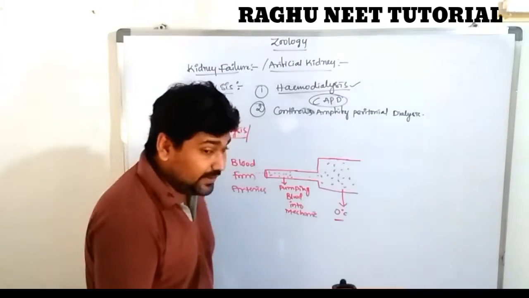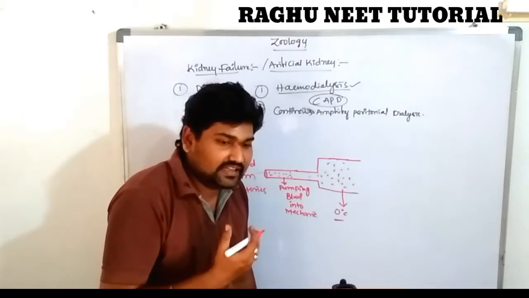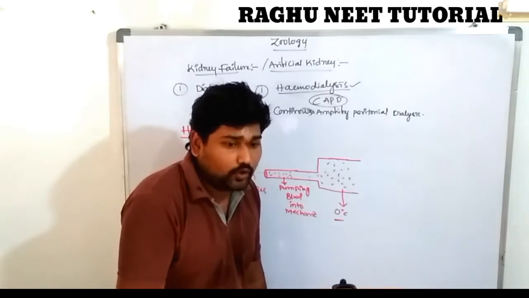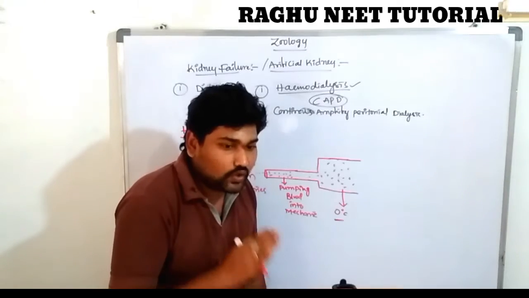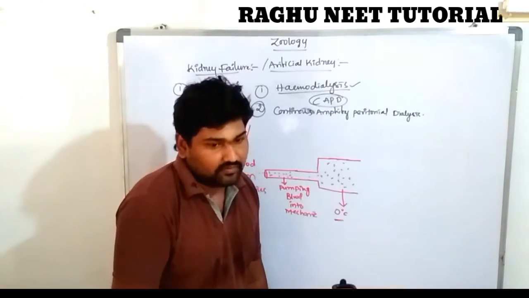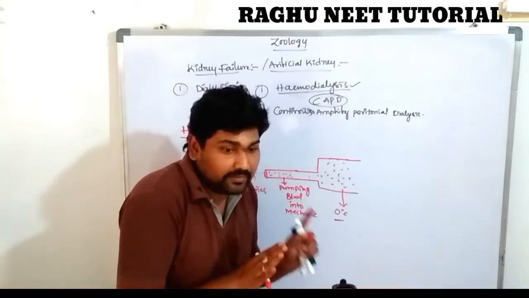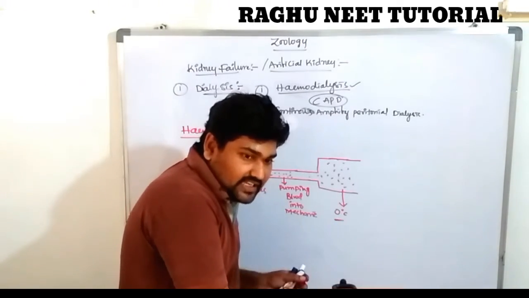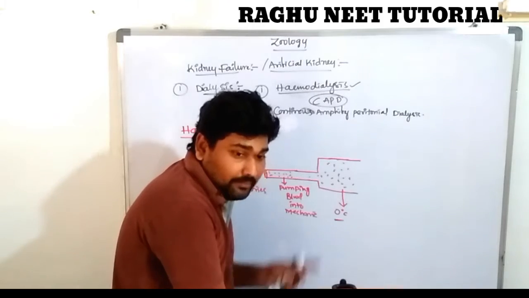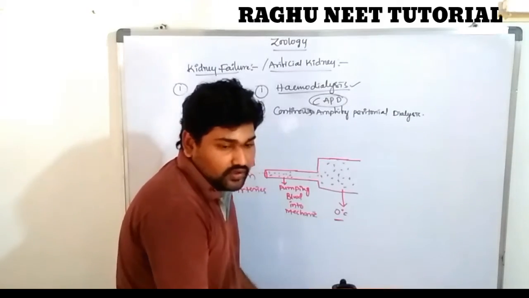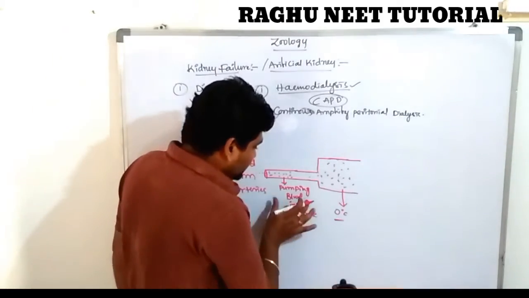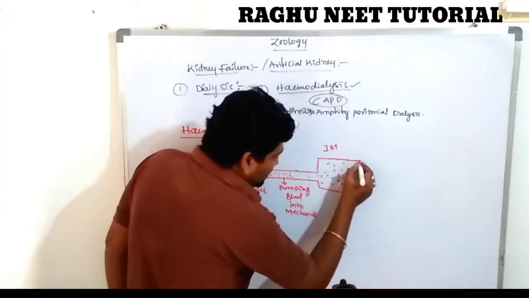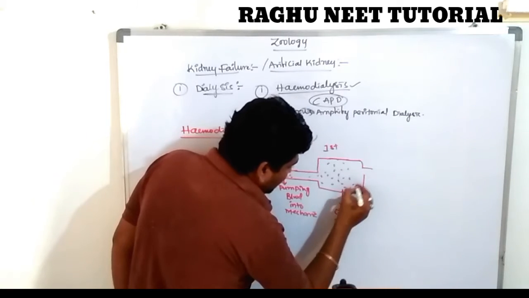Why? Because if there are any microbial agents or microorganisms, their activity will be reduced at 0 degrees centigrade. After the first chamber, the blood leads into the second one.